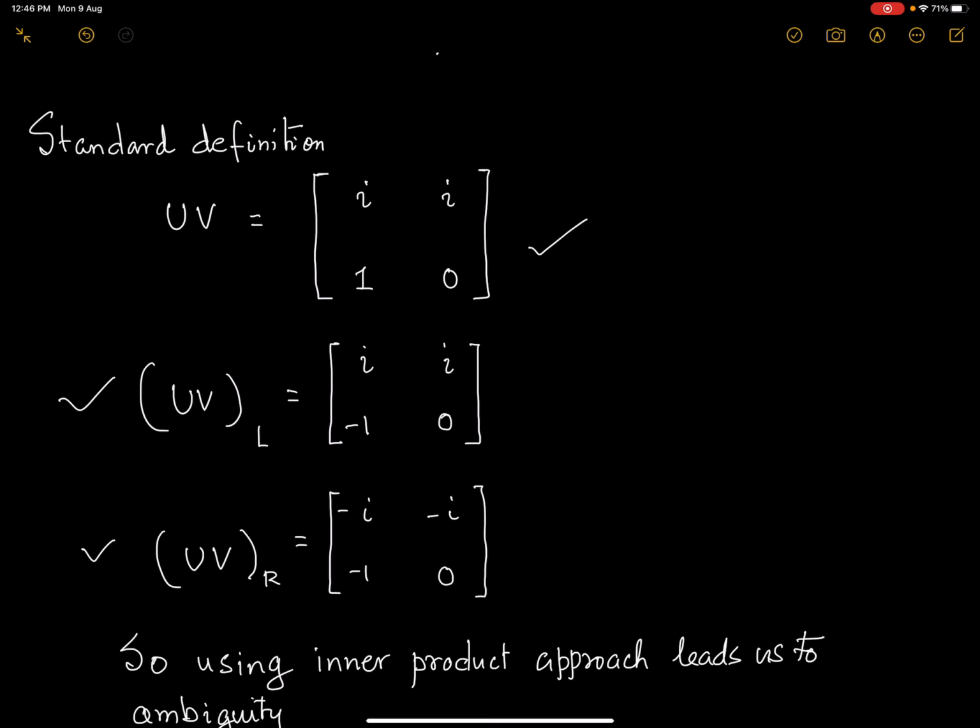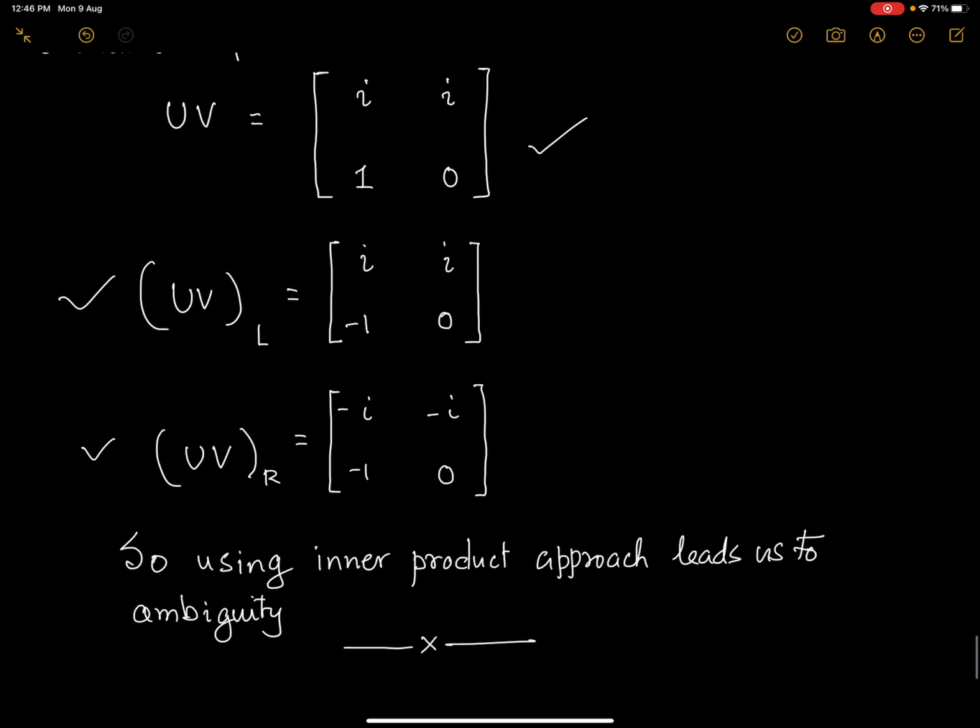So for example, if I want to multiply a matrix A with A, or say A transpose A, instead of A transpose A I'll possibly be doing A star A.